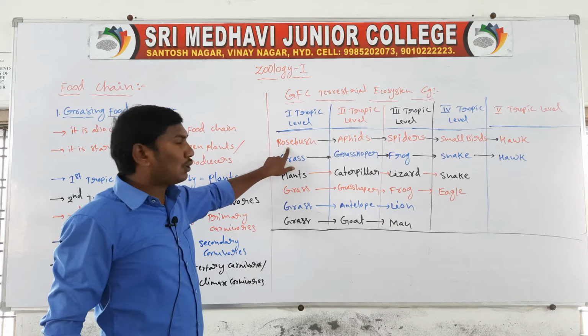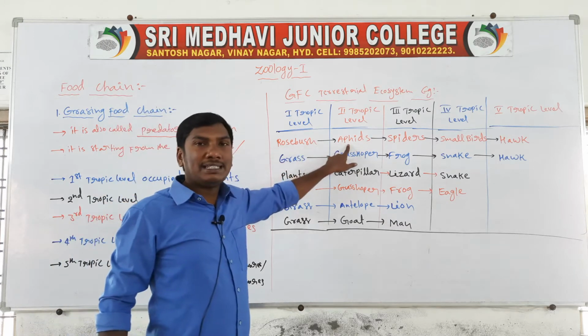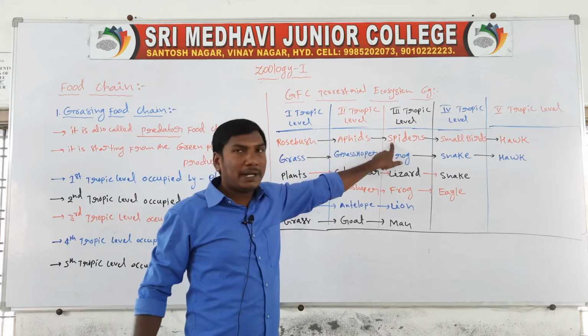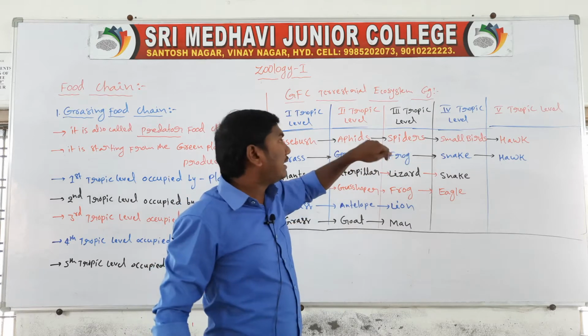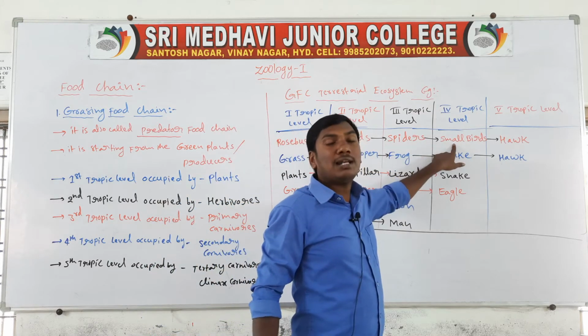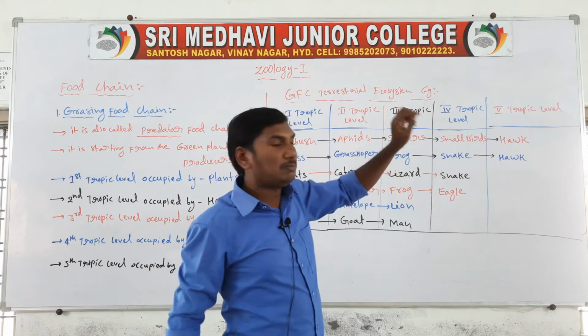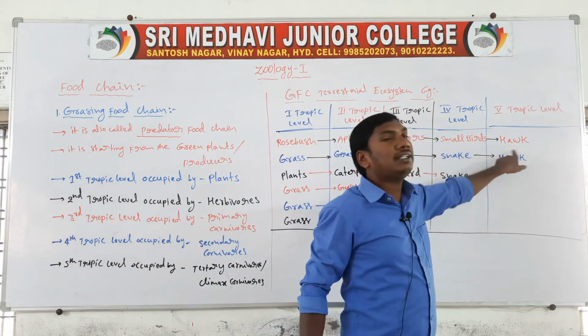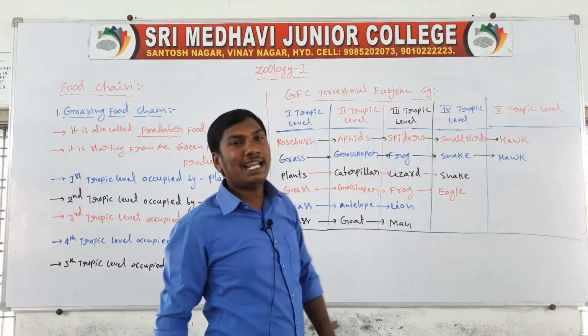First example: the rose bush is eaten by aphids, aphids are eaten by spiders, the spiders are eaten by small birds, and the small birds are eaten by the hawk.